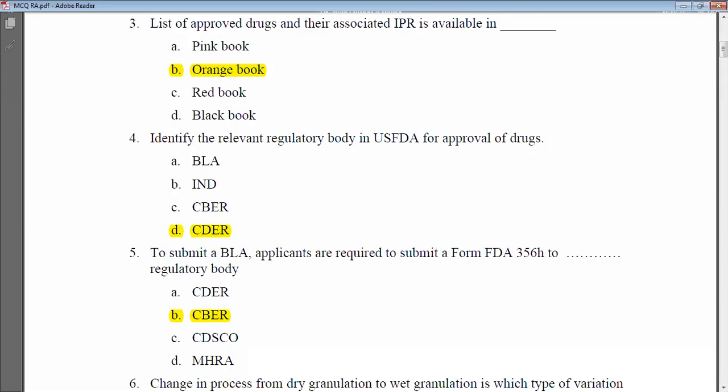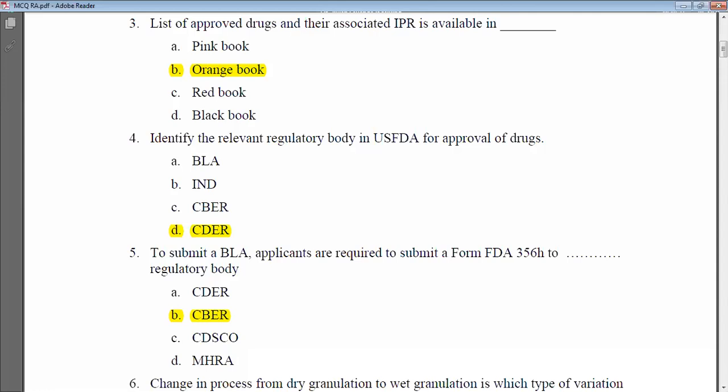Is it BLA? No. Biologic Licensing Agency? No. Is it IND, Investigational New Drug? No. Is it CBER, Center for Biologic Evaluation and Research? No. Is it CDER, Center for Drug Evaluation and Research? Yes. The CDER. That is the correct answer. So CDER is the regulatory body in the United States FDA for the process of approval of the drugs.